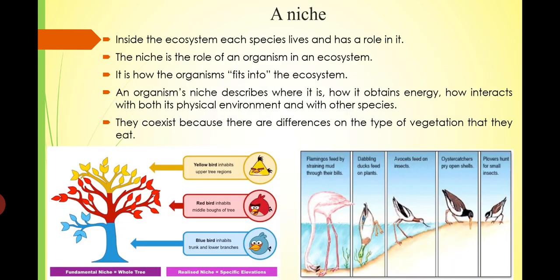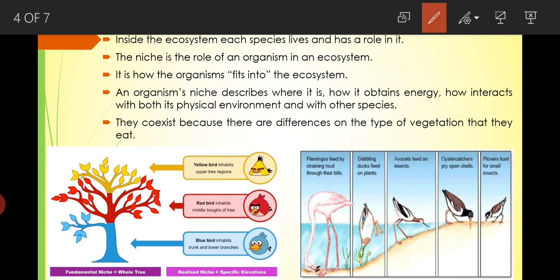What is a niche? A niche is a very interesting term which defines the role of the organism in the ecosystem. Inside of each ecosystem, there are different kinds of species, and each of them has a particular role in the environment or in the ecosystem in which they live. The niche describes the way that a living organism obtains energy, how it interacts with both the physical environment and other species.